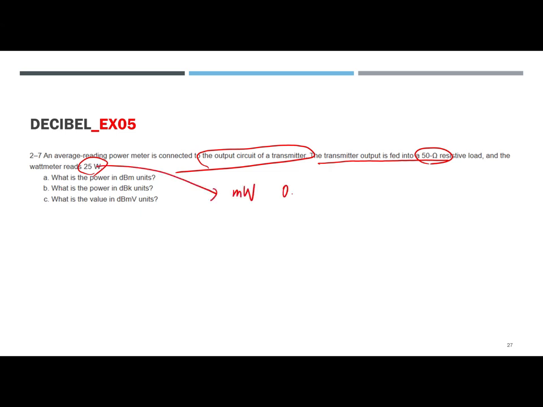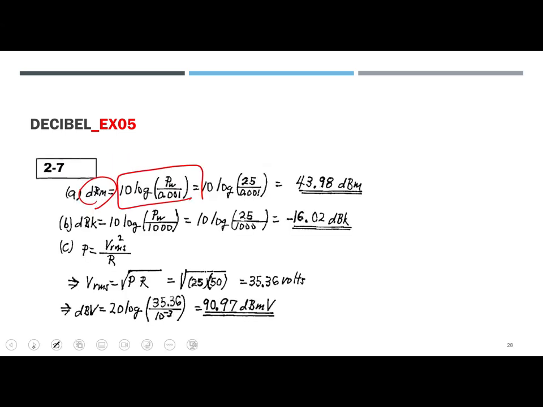Here we don't need 0.025, because we're going to divide by 0.001. Some students are really confused. That was still the 25, but it should be divided by 0.001, and after calculation, 43.98 dBm.